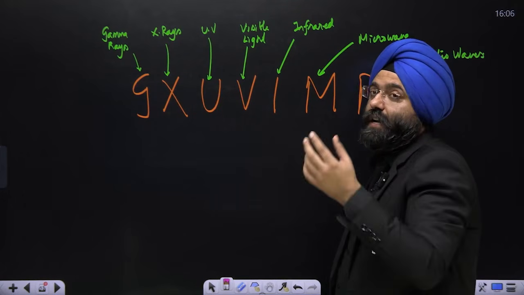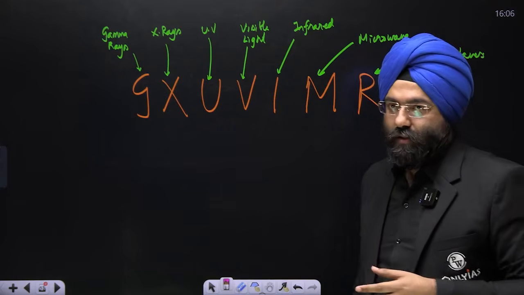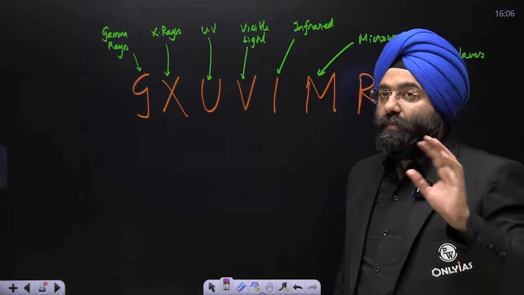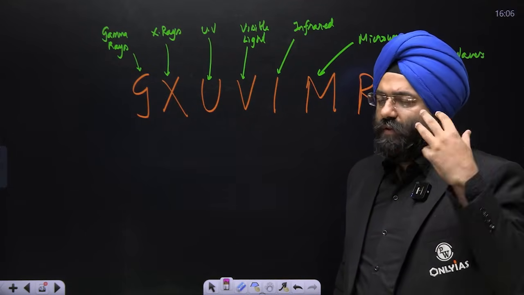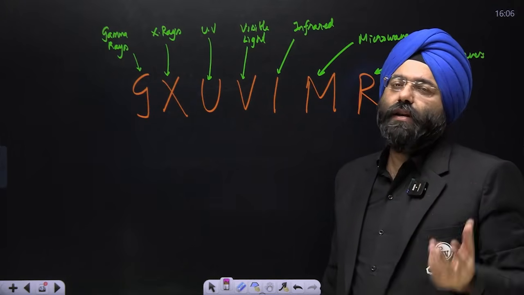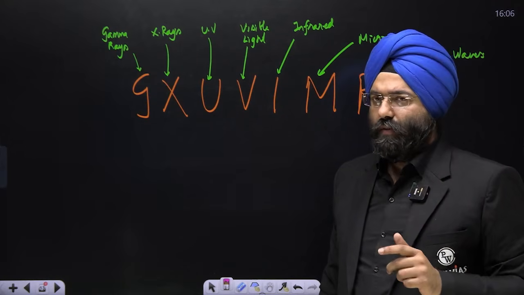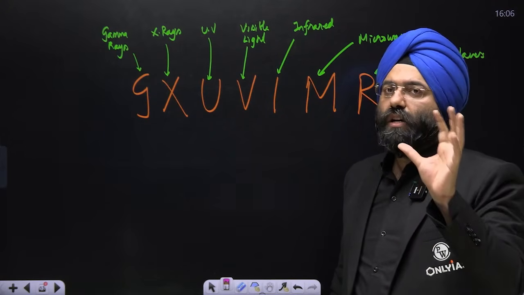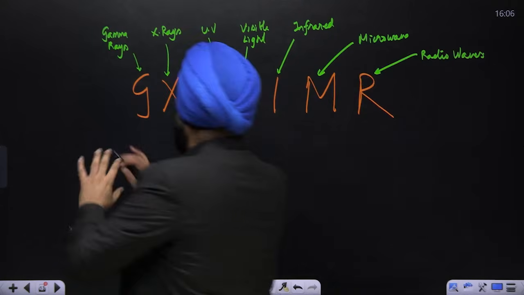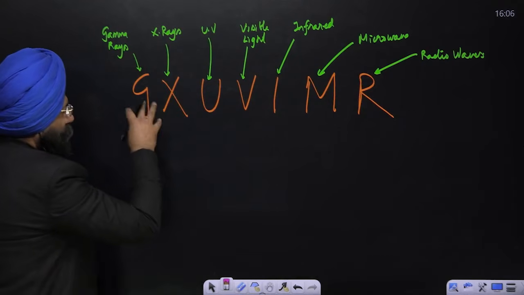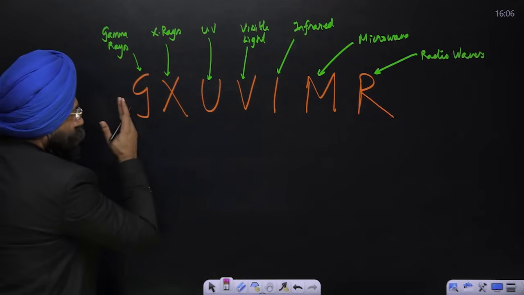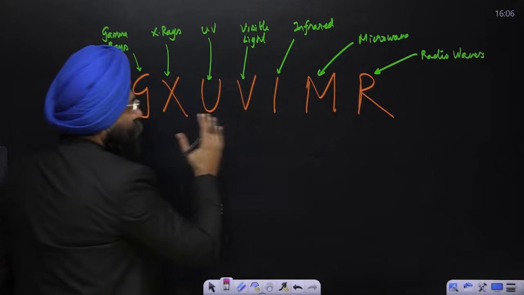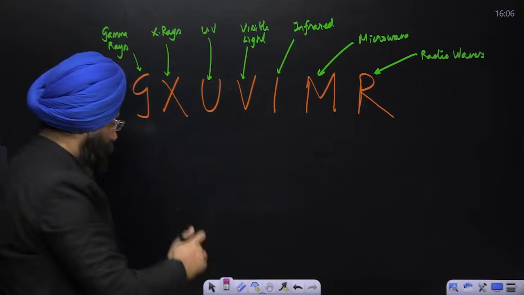This is something that I learned when I was in class 10th. From that time, I don't forget this because it is by heart. I learned it in that manner when I was in class 10. So GXU Wimmer. Now please understand one thing. As you move from this side to this side, there are a lot of variations that happen. First, let me explain this.